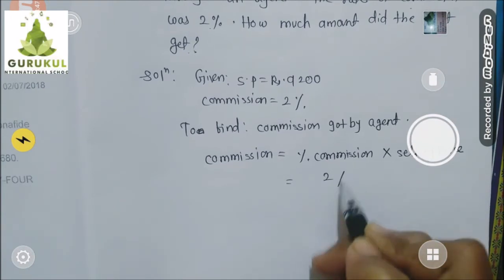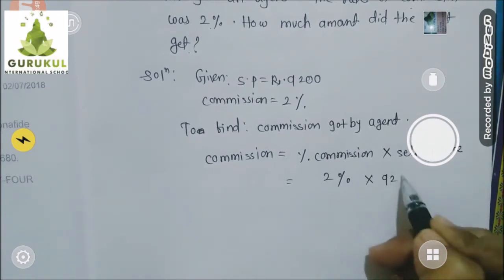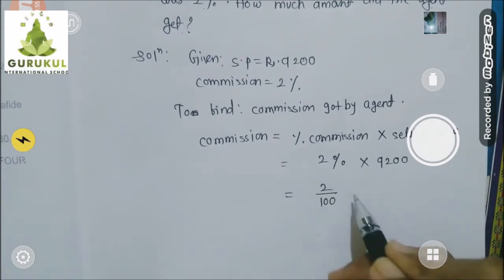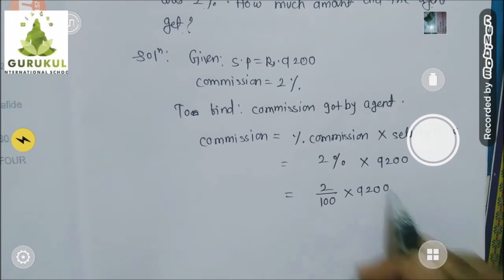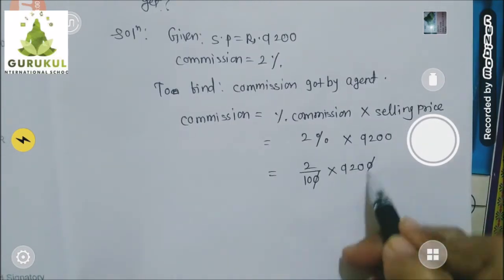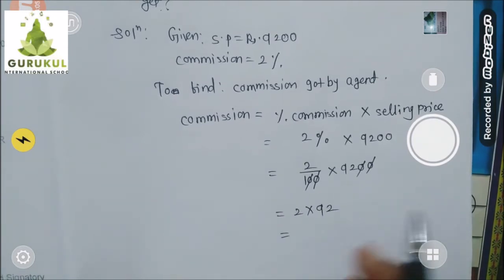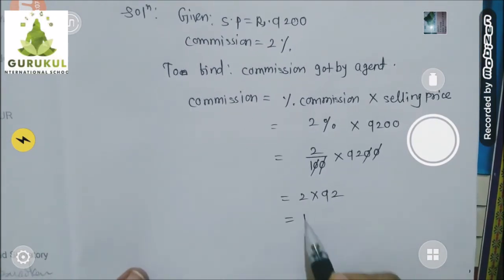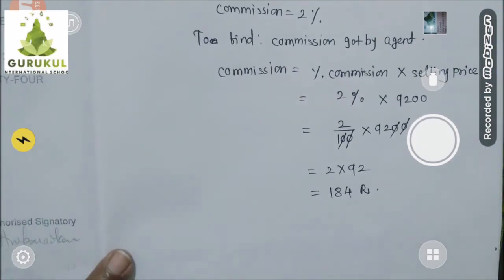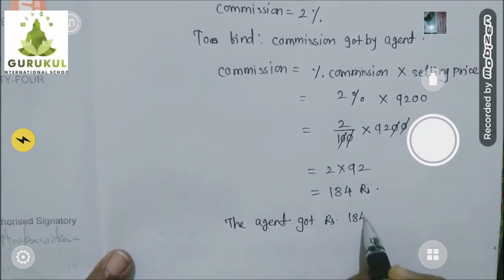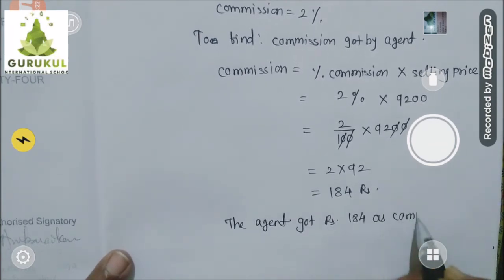Percentage commission was 2%, selling price was 9,200. But everyone knows 2% means 2 upon 100 into 9,200. So 0 0 cancel, 0 0 cancel. What is left? 2 into 92, which is nothing but 184 rupees. So the agent got rupees 184 as commission.